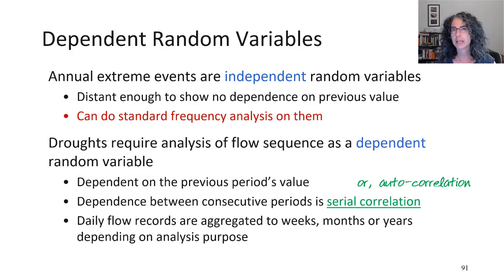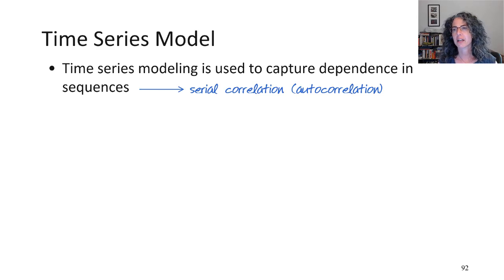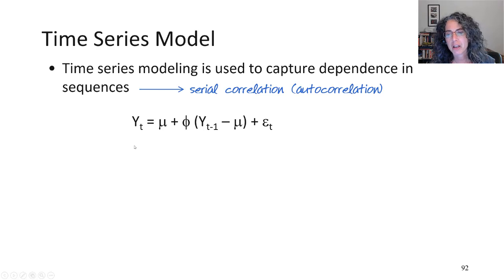And we're going to take our daily flow values and aggregate into weeks or months or even years, depending on what type of watershed we're evaluating. Right, so we're going to be looking at time series modeling to capture the dependence in our time series. So our goal is to describe the current value of our time series y sub t as some function of the previous value and a model structure and some statistics.